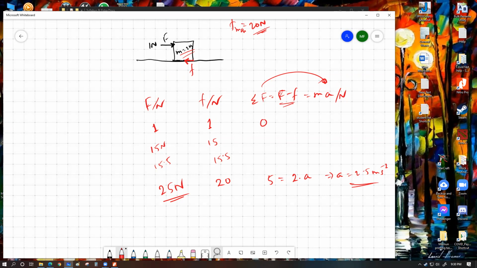Now, what happens if we apply exactly 20 Newton force? Then the frictional force will also be exactly 20 Newton. This is the scenario that we define to be critical equilibrium or limiting equilibrium. What this state essentially means is that the object is on the verge of moving. It is about to move, but it is just not moving.